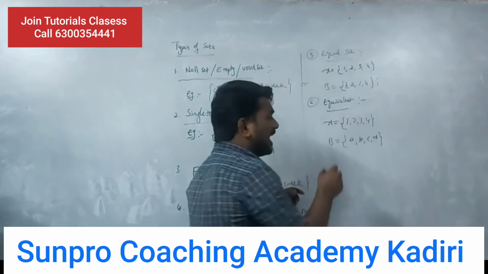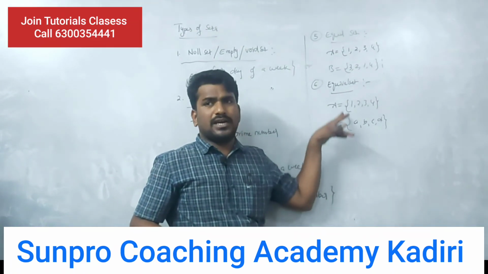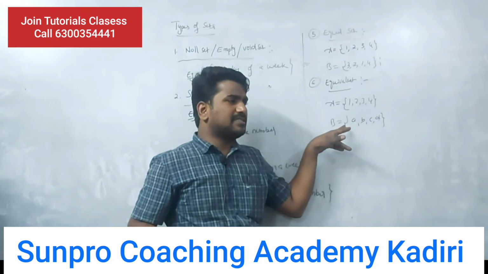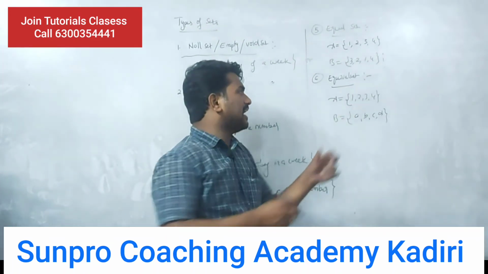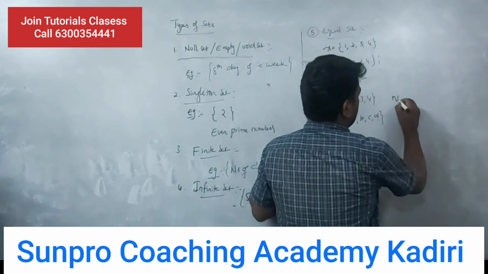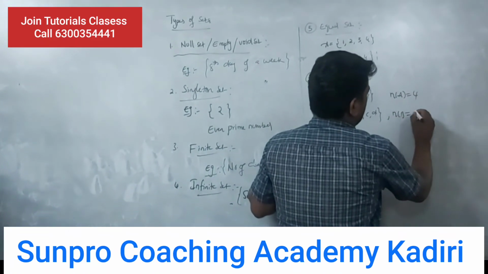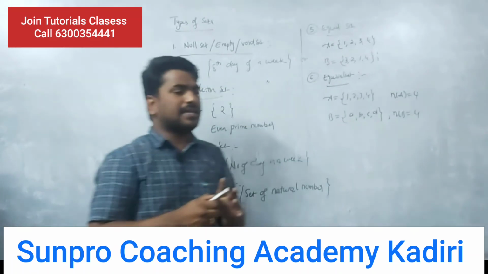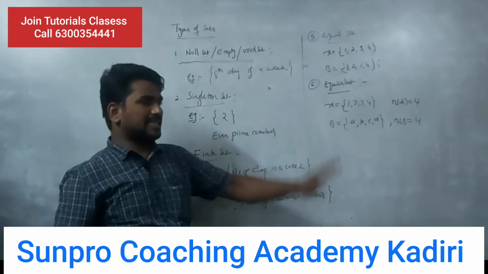Here A and B are equivalent sets. Why? Because their cardinal numbers are the same: n(A) = 4 and n(B) = 4. Since the cardinal numbers are equal, these two are equivalent sets.